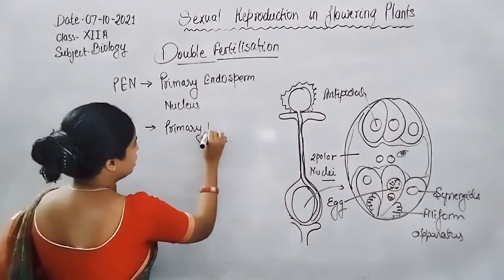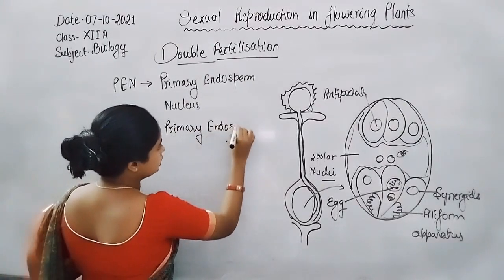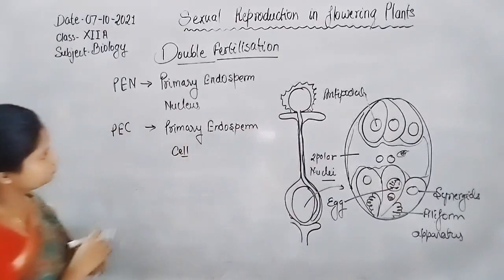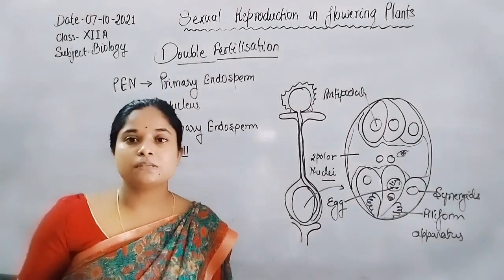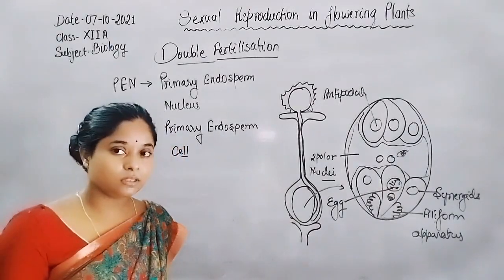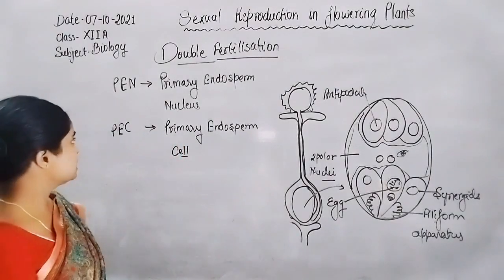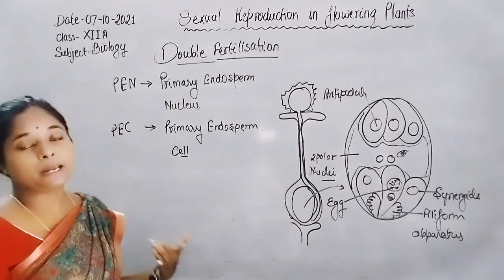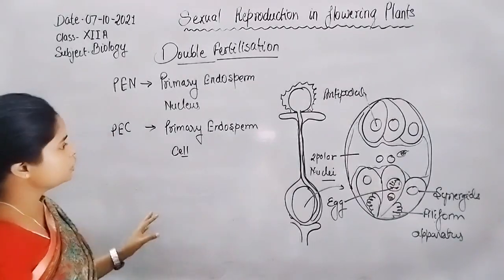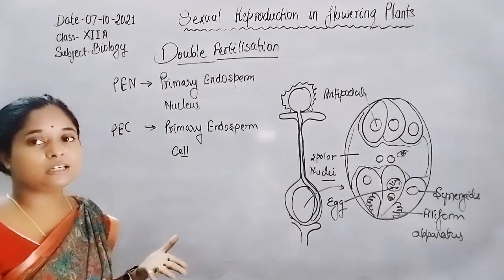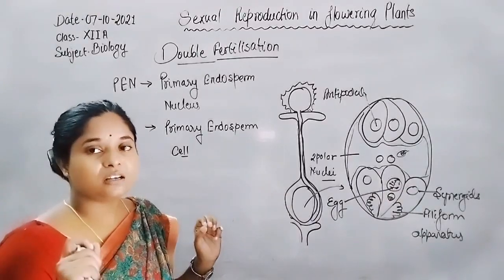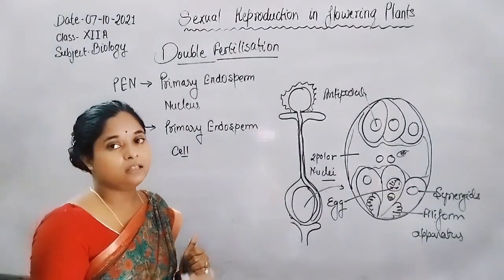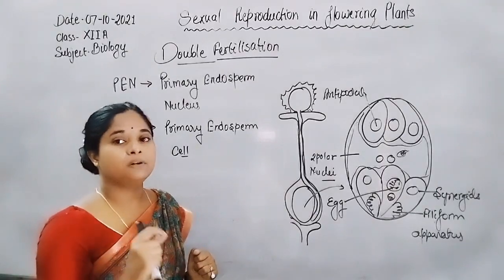So what is PEN and PEC? PEN is primary endosperm nucleus and PEC is primary endosperm cell. Just after the fusion of three nuclei, the triploid nucleus is known as primary endosperm nucleus, and the cell which contains this nucleus is known as primary endosperm cell.